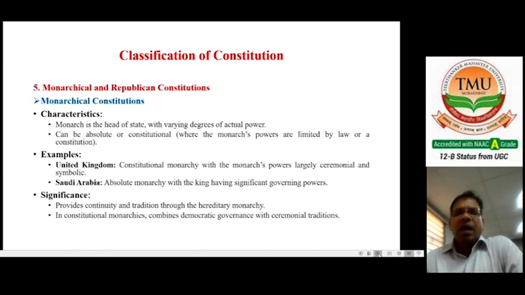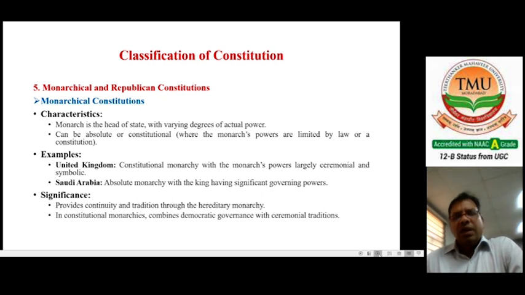Now come to another classification, that is called monarchical and republican constitutions. Monarchical constitutions: the monarch is the head of the state with varying degrees of actual power, and can be absolute or constitutional, where the monarch's powers are limited by law or by the constitution. This is a very important thing when we are talking about these important parts.